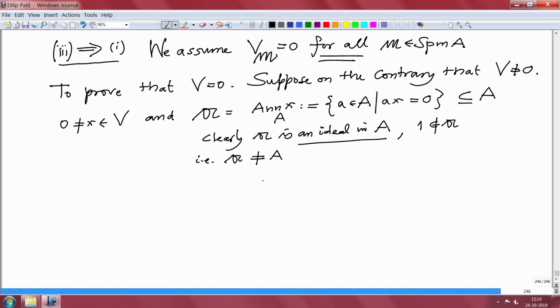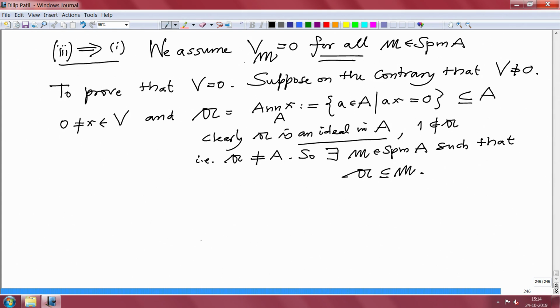So, we have proved as a corollary to Krull's theorem that there exists at least one maximal ideal which will contain 𝔞. So, there exists M in Spm A such that 𝔞 is contained in M. Alright, but what is given to us?